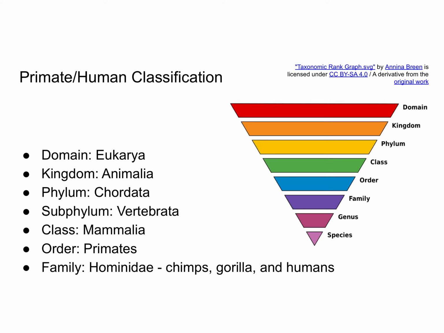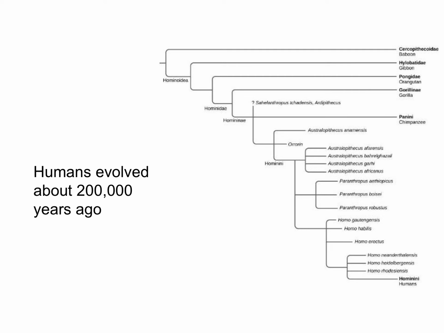Now, as we look at our classification, getting more and more specific, we're now going to focus in on the family of Hominidae. And this is more specifically going to be looking at some other apes like chimps and gorillas and humans. So humans are in family Hominidae. This phylogenetic tree is looking at human evolution, and humans evolved about 200,000 years ago. So we are a relatively recent addition to planet Earth.